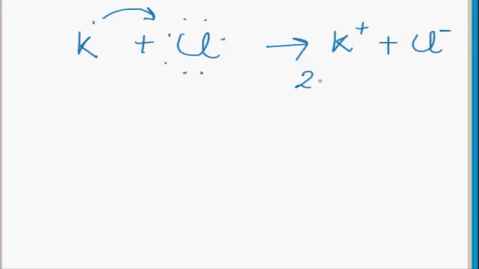Its electronic configuration will be 2, 8, 8 and the electronic configuration of K positive will also be 2, 8, 8. So in this way potassium chloride will be formed.